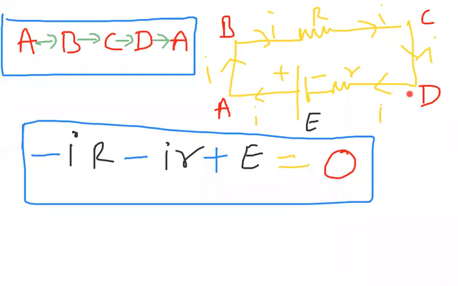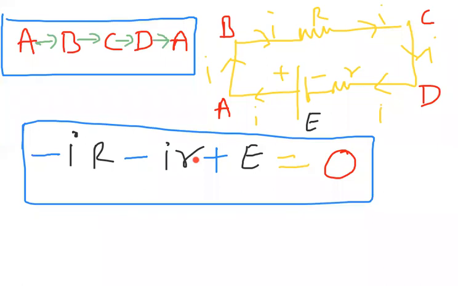But when I am traveling from D to A, what happened here? The potential difference is negative, because D is the high potential, the positive terminal, and A is the low potential, the negative terminal. D to A, high to low, like that we are thinking, and we take a minus sign here. But the cell is not like that. For the cell, we have to observe negative to positive. We are traveling from negative to positive, so plus sign. This is a Kirchhoff's second law application.